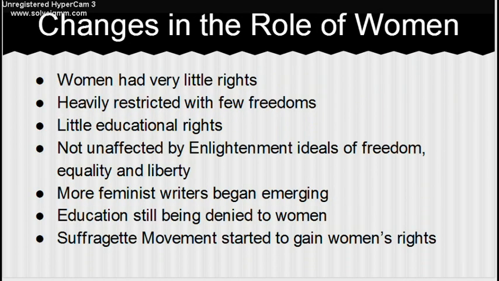Changes in the role of women. Women had very little rights, they were heavily restricted with few freedoms, and they had little educational rights. However, they were not unaffected by Enlightenment ideals of freedom, equality, and liberty, and more feminist writers began emerging around this time of Enlightenment. At the end of the century, though, education was still being denied to women, and many movements started, including the suffragette movement, which was started to gain women's rights.